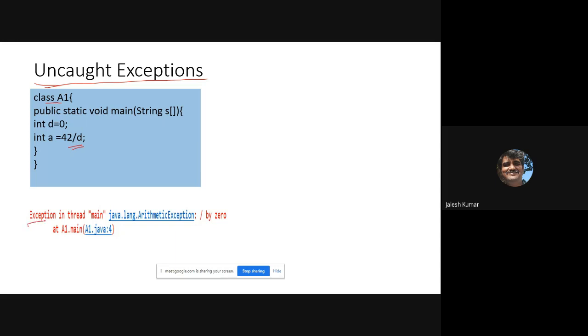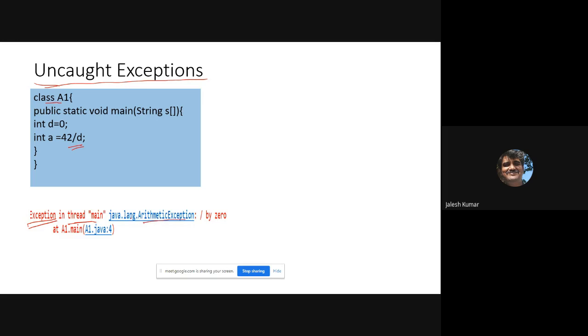What is the exception? In thread main, anyway, thread is not included in your syllabus. A thread is a process currently in execution. Normally, main is the first thread which will execute. Main is also one thread. That's why this word, thread main. What is it actually telling? It is telling that java.lang.ArithmeticException.